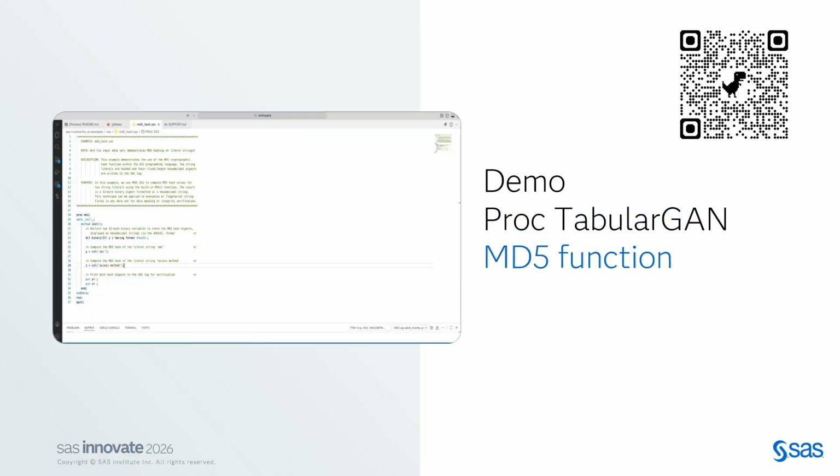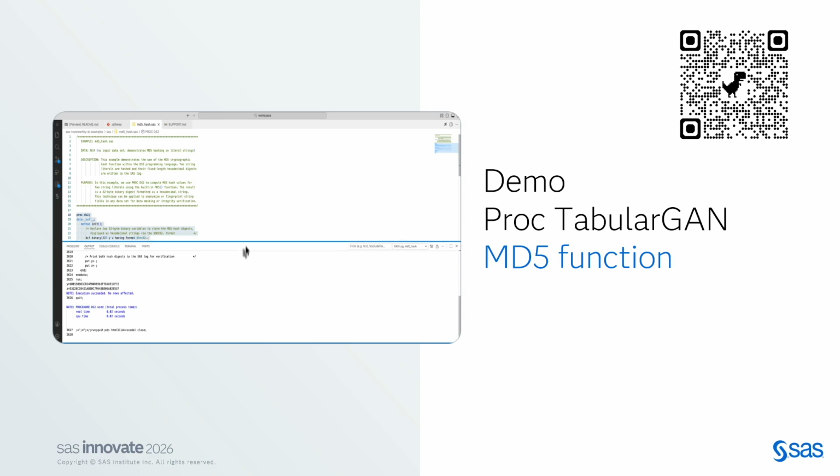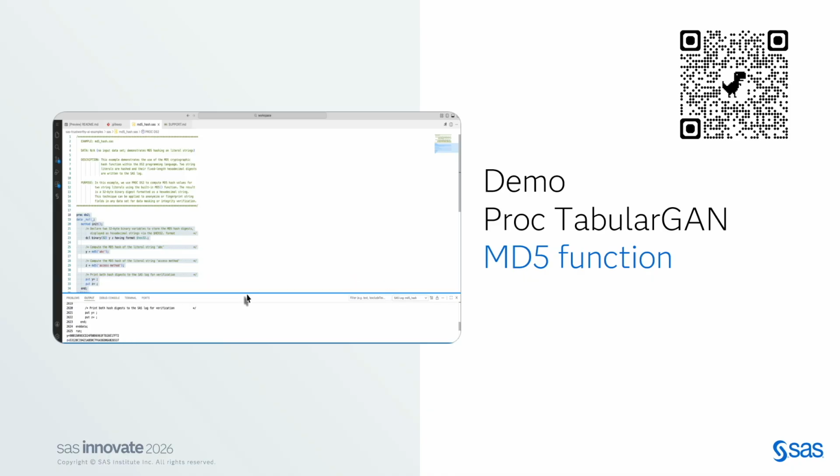The second one is the simple MD5 function. There is a QR code on the screen which you can scan for getting a look at this code. This is a simple MD5 function which gives a hash value for your sensitive variables. You can see on the screen that I have variables X and Y with some protected information, and how it has been converted into a hash value.